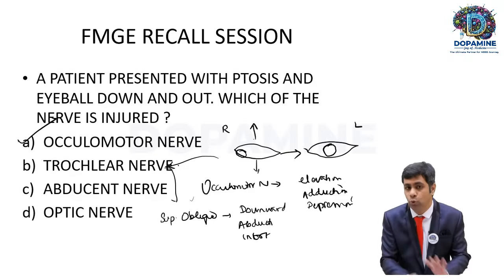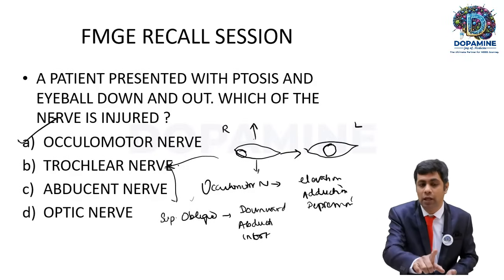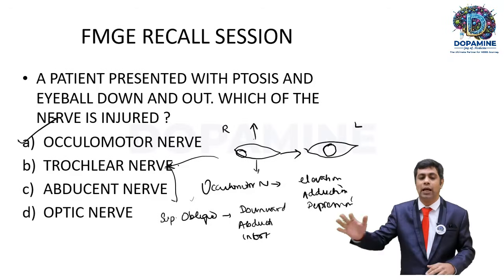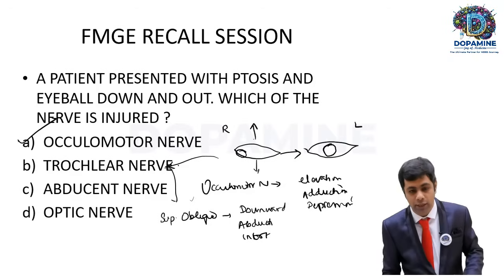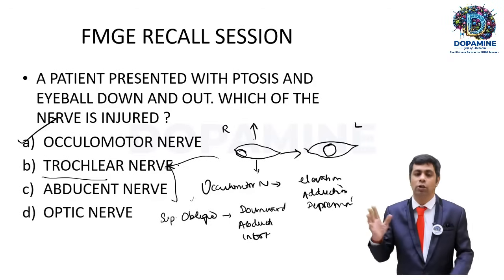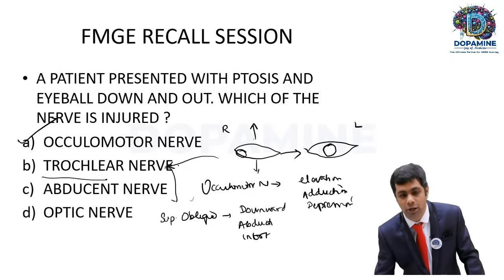So once again, two kinds of scenarios can happen here. Which nerve is injured? Oculomotor nerve. The same, a patient presented with ptosis and eyeball down and out.